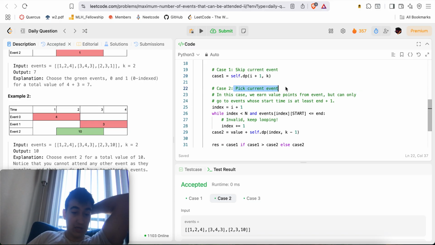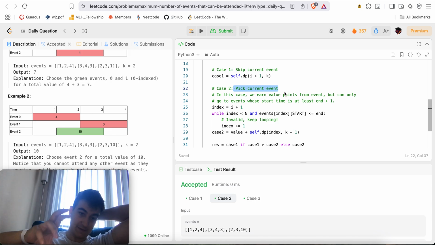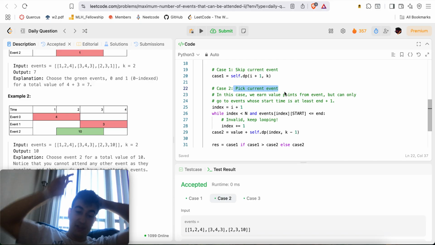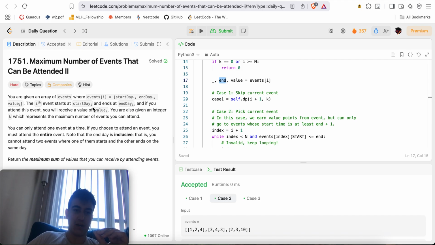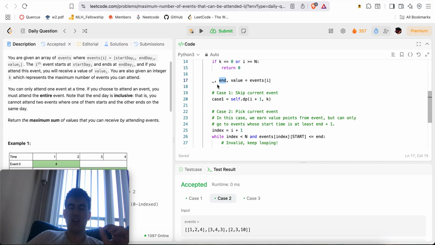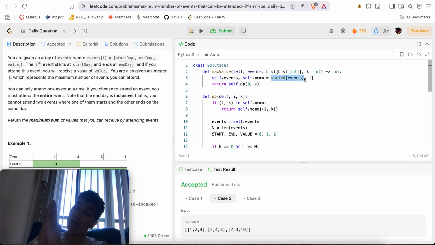Now, case 2 is, let's pick the current event instead of skipping it. Since we're picking the current event, this event has an end time, which is dictated over here. We can now only pick intervals whose start time is larger than this end time, because the end is inclusive inside of the interval. Since we want things that are non-overlapping, that's why we sorted the events at the very beginning, so that everything is in linear order when I go index by index.